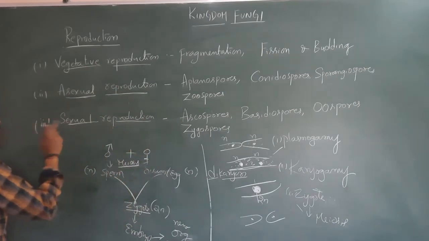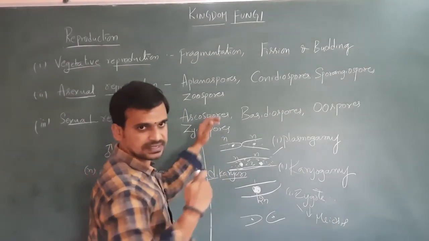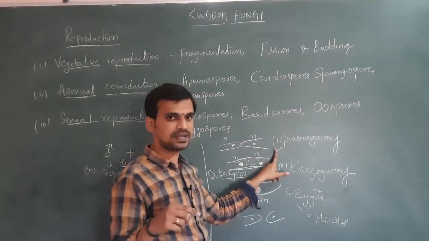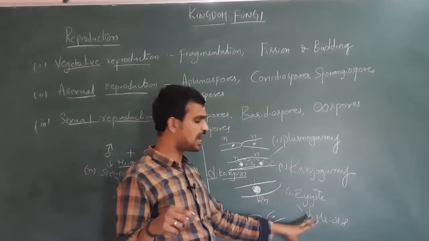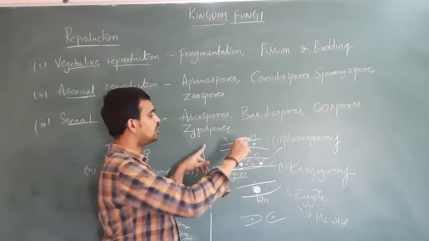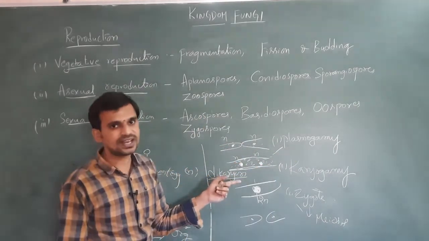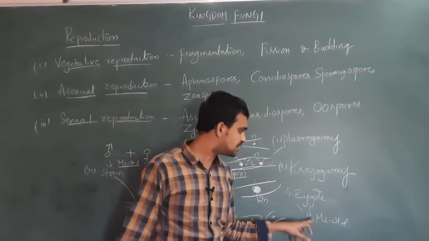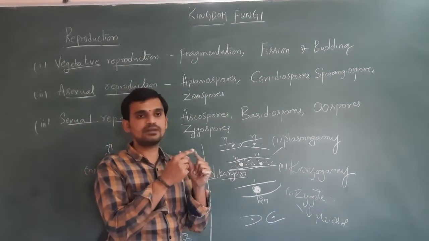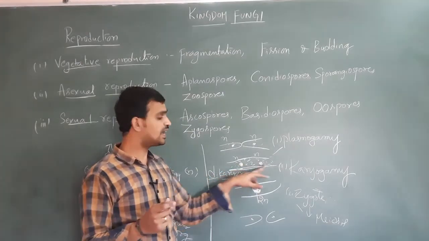Now coming to sexual reproduction. Sexual reproduction in fungi mainly takes place in three phases: plasmogamy, karyogamy and meiosis. First plasmogamy takes place, next karyogamy, next meiosis. Plasmogamy is the fusion of protoplasm of the two haploid hyphae. Karyogamy is the fusion of nuclei. And meiosis. Once karyogamy is completed, in some fungi the two nuclei will be fused soon after plasmogamy, but in some other fungi the nuclei cannot be fused.